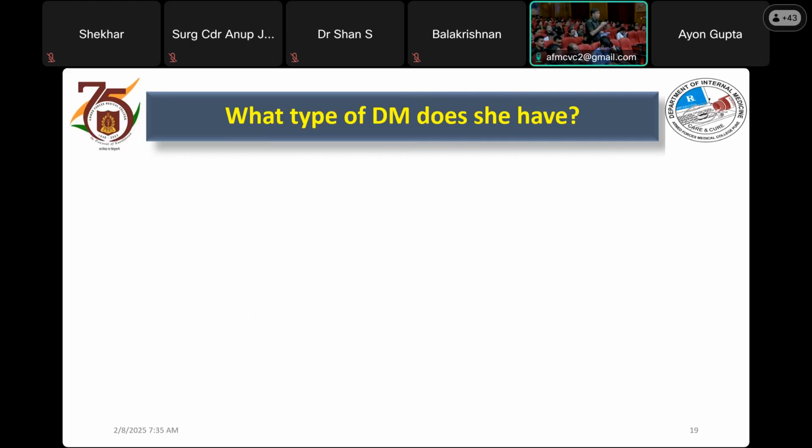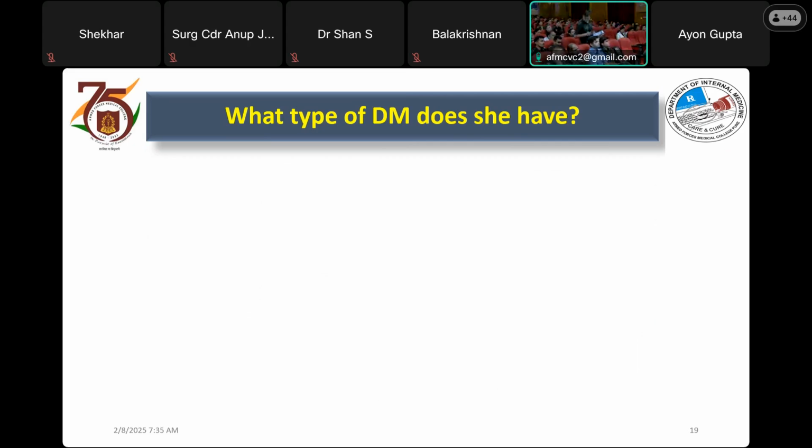And there is also no history of her BMI so far. We have not received the BMI. Initially, sir, she looks like she was overweight. So age more than 35 and overweight, probably type 2 diabetes.